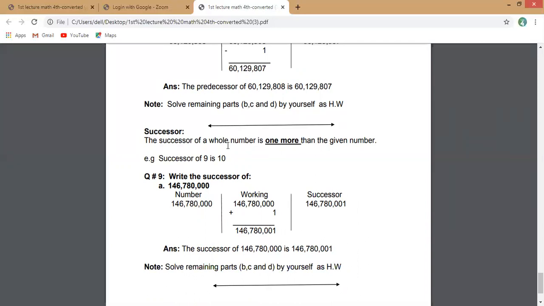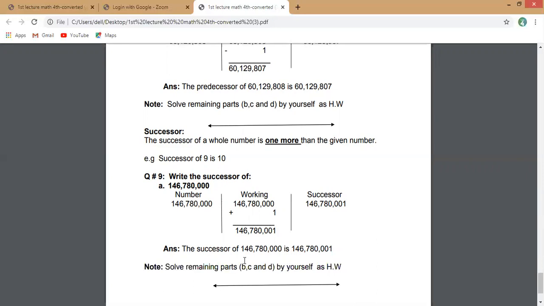Your question number 9 is, write the successor of 146,780,000. First, write down the number. Show your working. In working, you have to add 1 in the unit place. 0 plus 1 will be 1, 0, 0, and the remaining numbers will be the same. You can write your successor in front of the working. And the successor of 146,780,000 is 146,780,001. You will plus 1 for the successor.